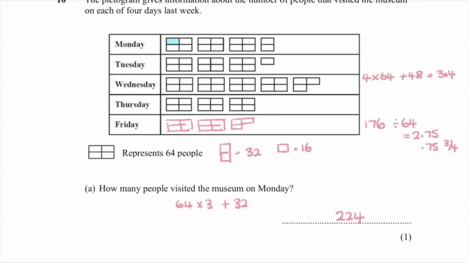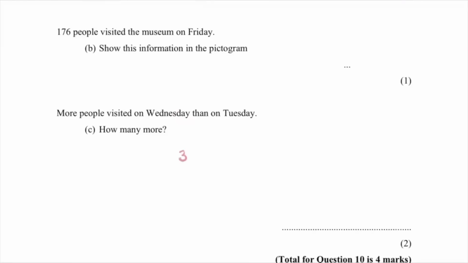Similarly, we're going to do the same here. So 3 times 64, and then we've just got one little square from the symbol, which is worth 16. We pop that in and we get our 208. And we just need to now look at the difference between 304 and 208, making sure we show all our working out. And the answer is 96.